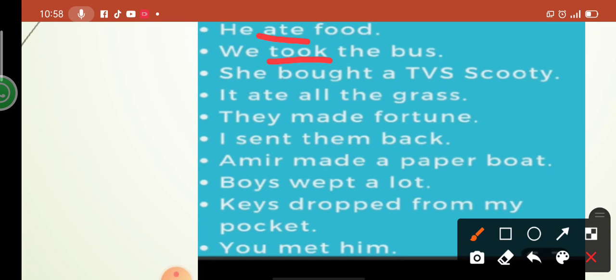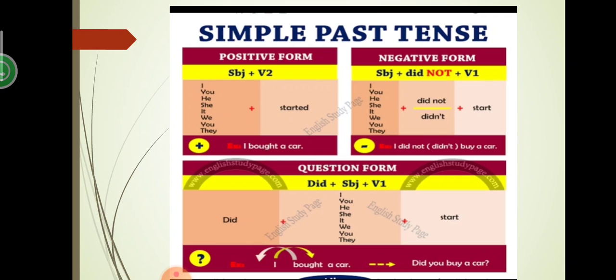Ate, took, bought, ate again, made, sent, made, wept, dropped, met. So these are all second forms of verbs. In past indefinite tense only, we use the second form. So this is the identification of past indefinite tense in English, that we use the second form of verb in this tense. Now let's move towards its formation, how we form this tense.